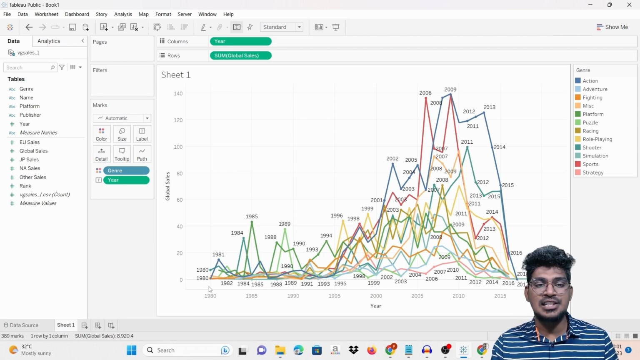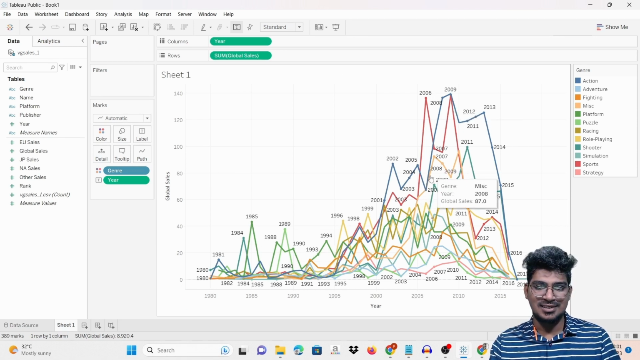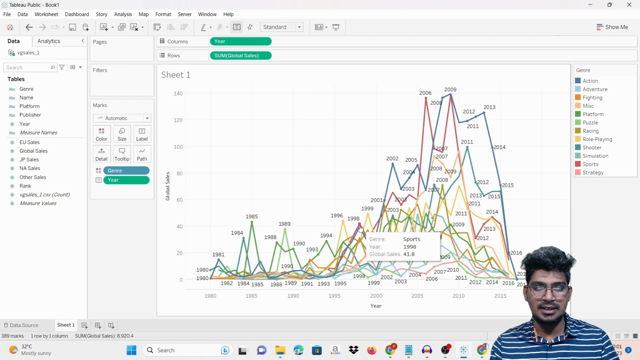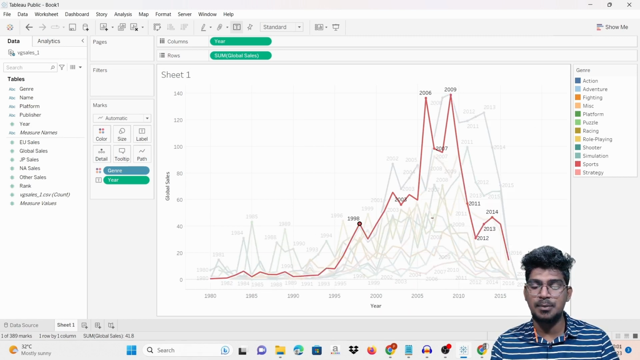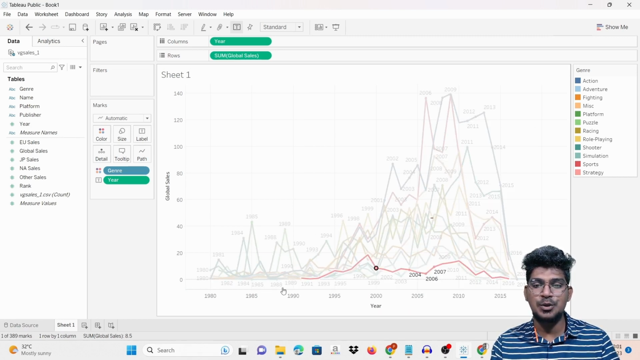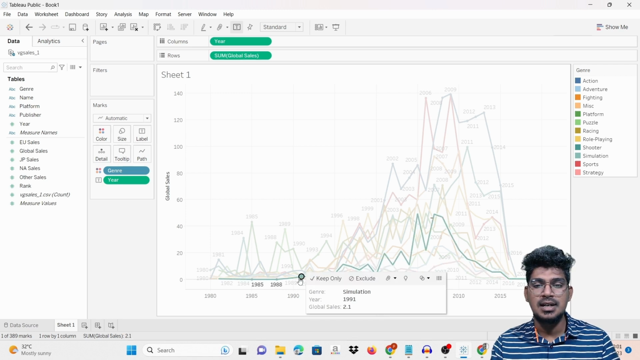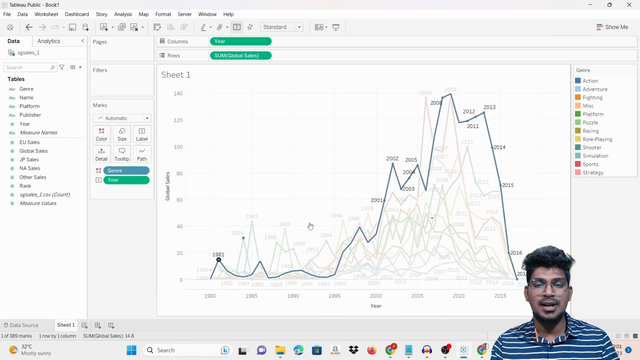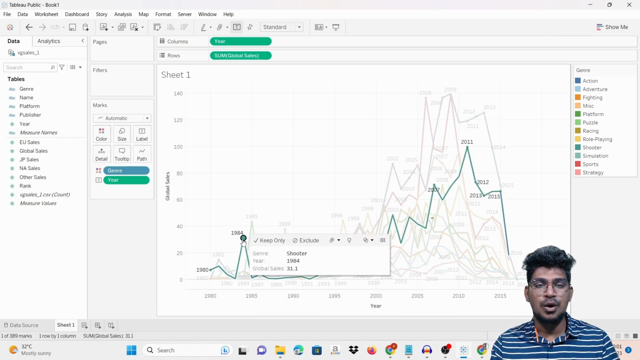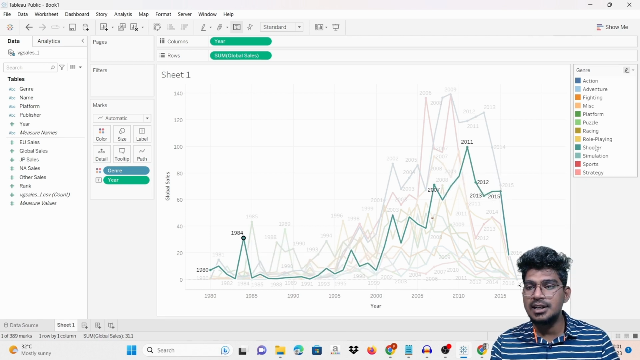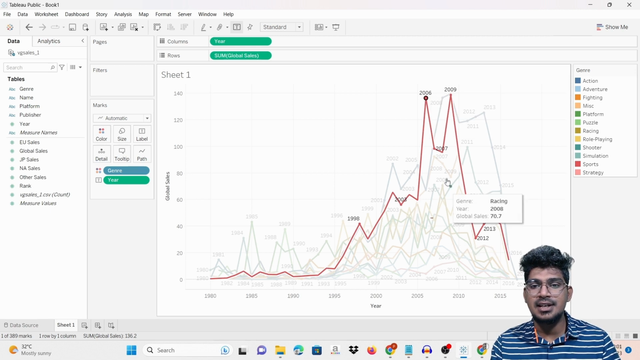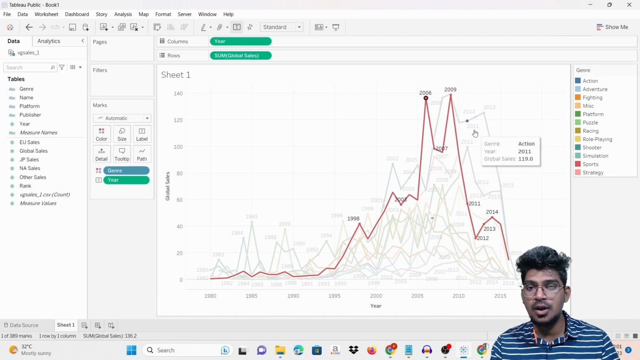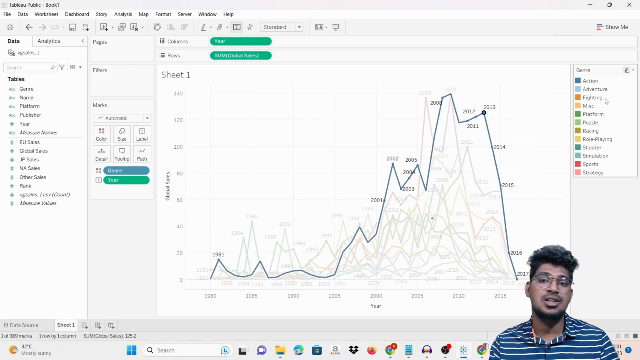For the different genre, you can click here, automatically the plotting becomes like this. For example, you need this particular color, it is going to be clicked like this. For example, for the blue color, this color is shooter genre, and you can see it here. This is the sport genre, and this is the action genre.